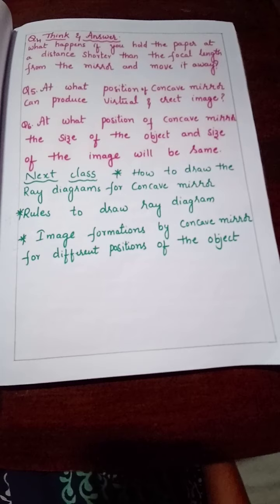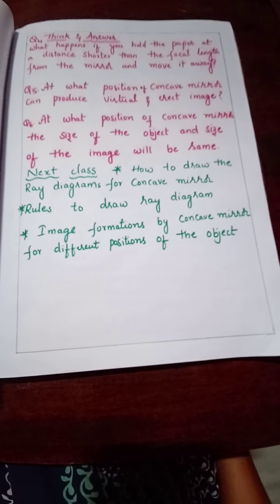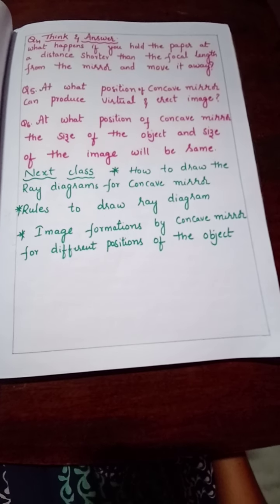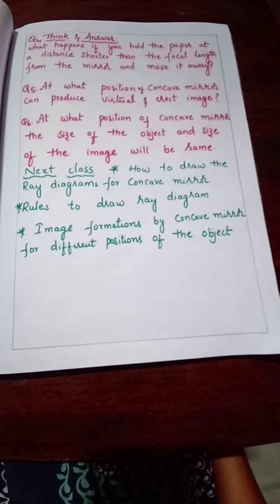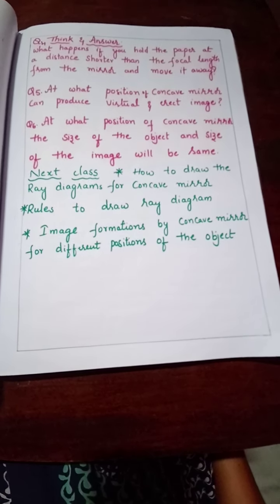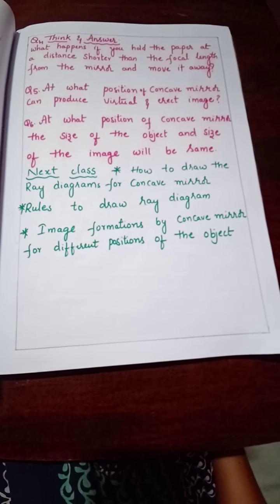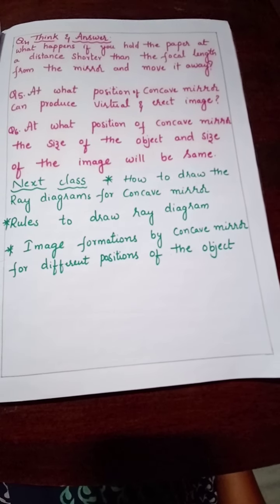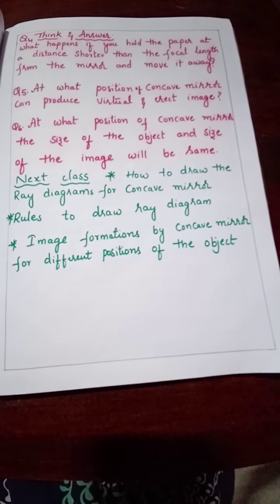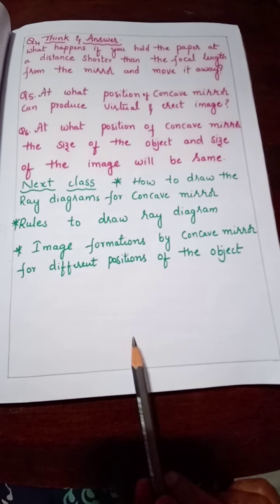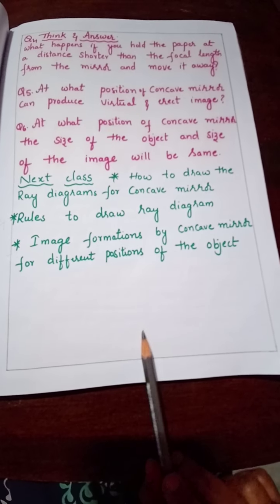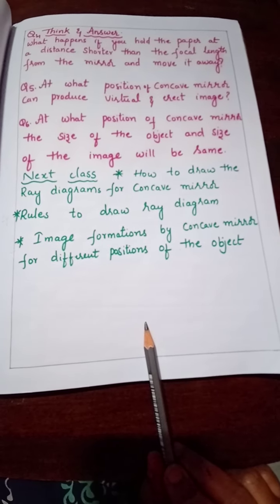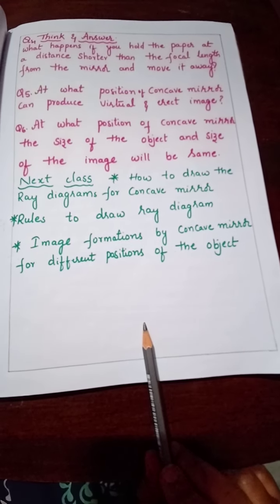As I told you before, this first lesson is the basic lesson for lesson 4, refraction of light at curved surfaces, and the 5th lesson, human eye and colourful world. These two lessons are based on these concepts, because here we learn pole, center of curvature, focal length, radius of curvature, normal, angles, and laws.